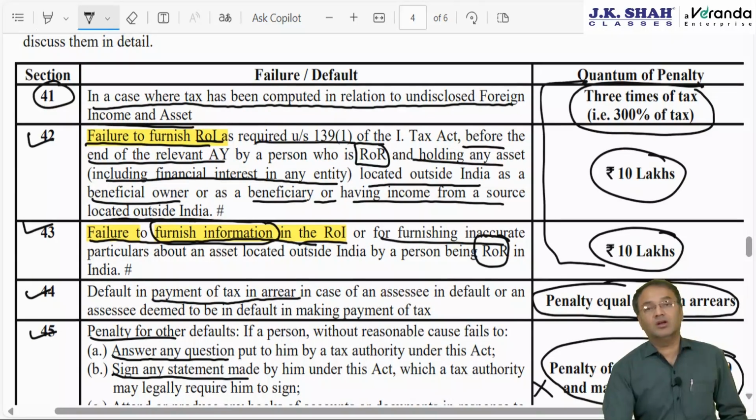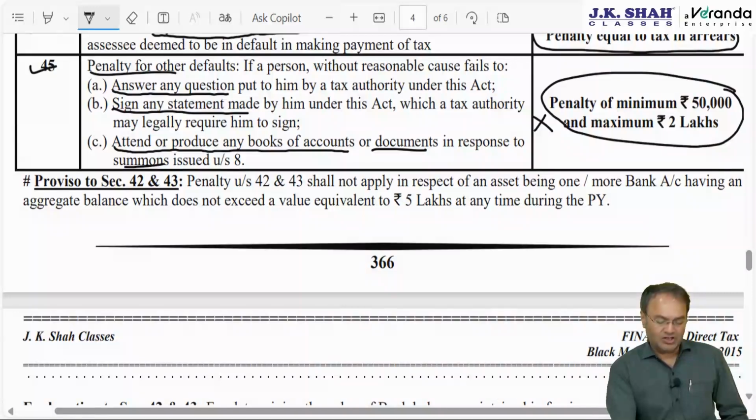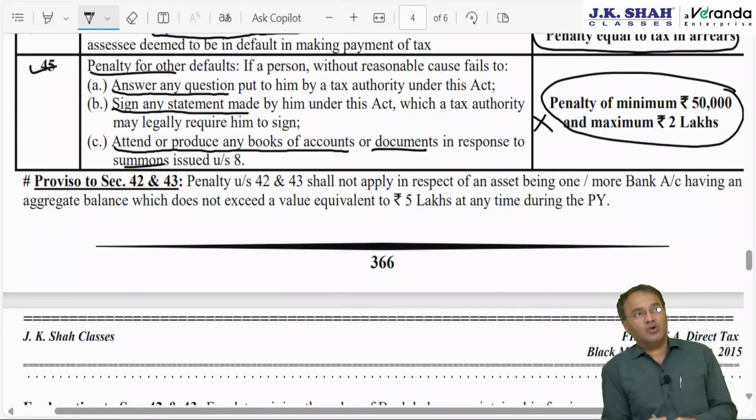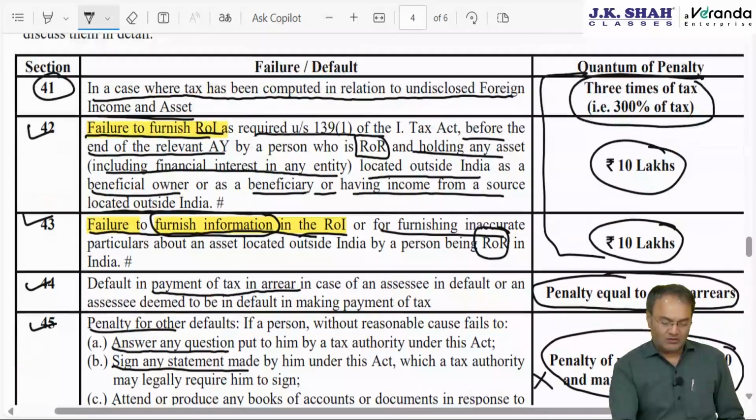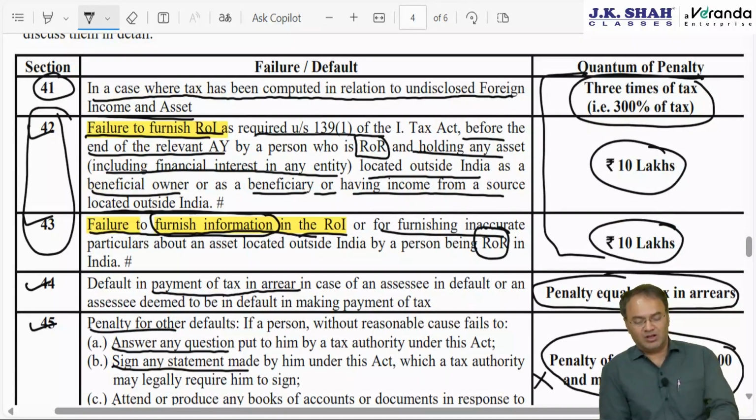3 times of tax, IT return not filed 10 lakh, IT return filed but information not disclosed about asset and income outside India, then 10 lakh penalty. These 5 penalty. Now there was one proviso to section 42 and 43 for this failure to file IT return or failure to disclose information in the IT return. These 2 penalties are mutually exclusive. There can be either section 42 or 43.